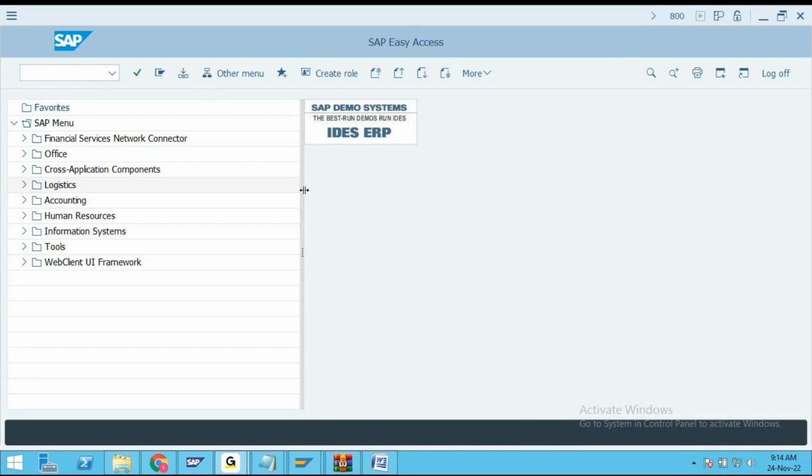Clear, my friends? That group of materials is actually called an assortment module.